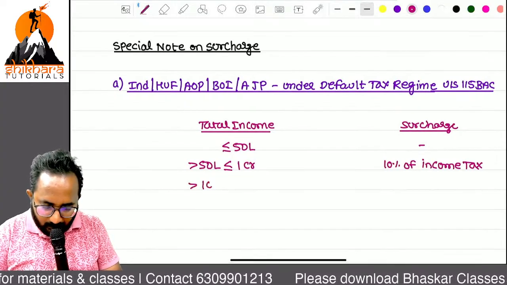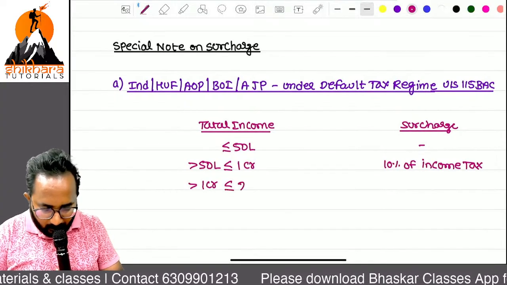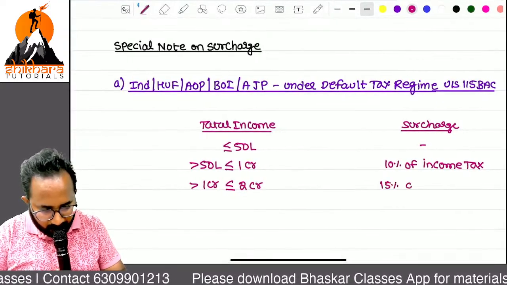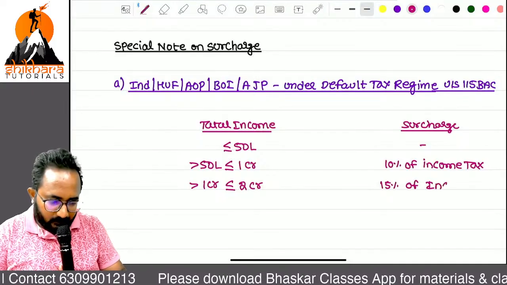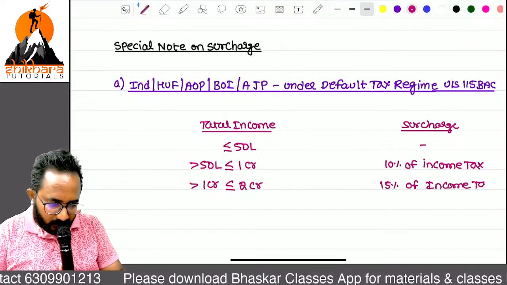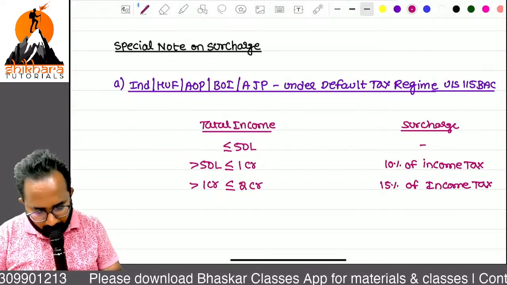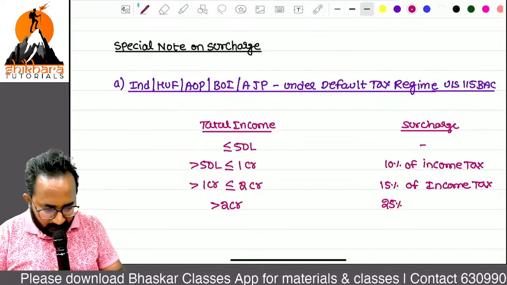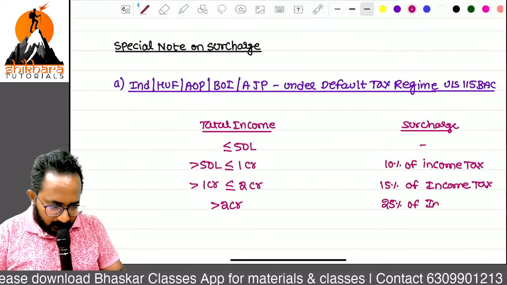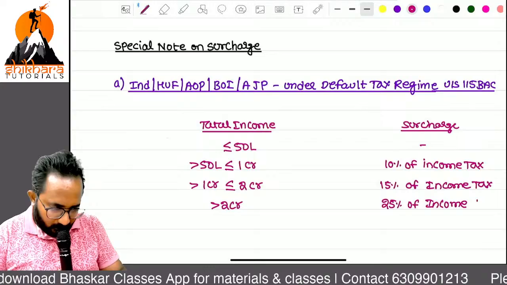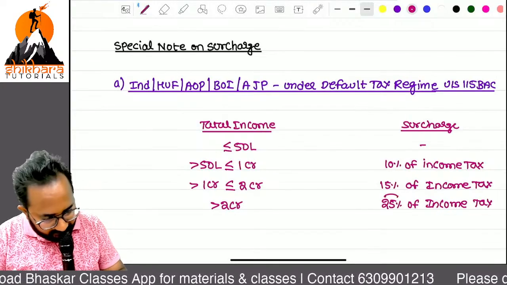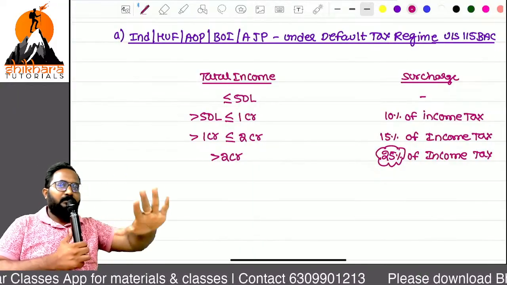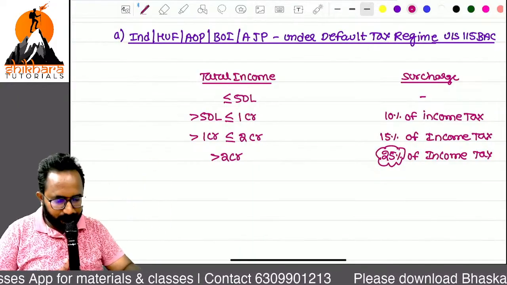More than 1 crore, less than or equal to 2 crores, 15% of income tax. More than 2 crores, 25% of income tax. These are the surcharge rates for 115BAC. What is the maximum surcharge rate? 25%. Now I am saying this special point here.